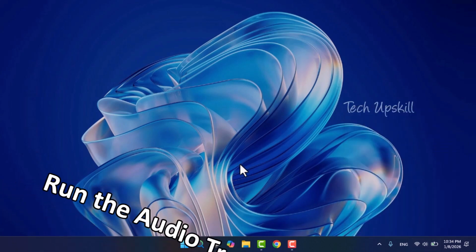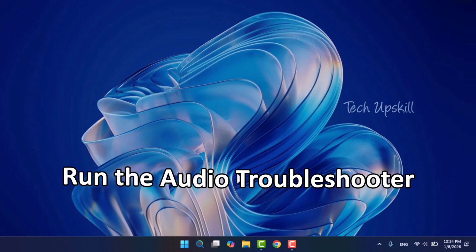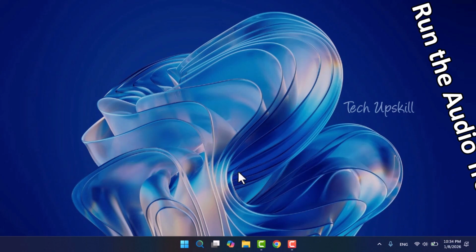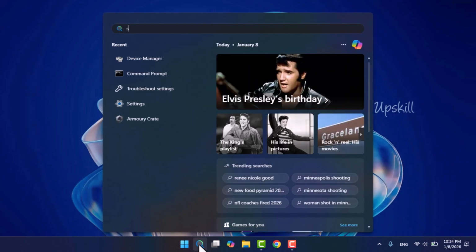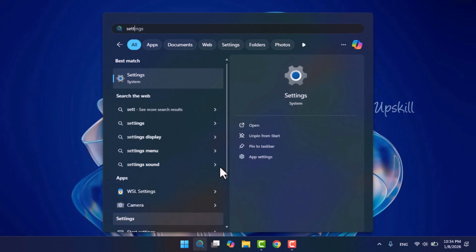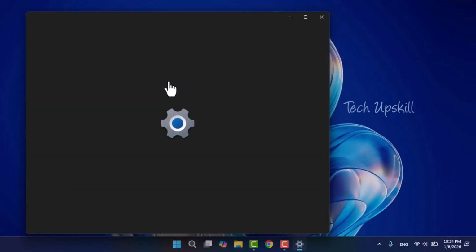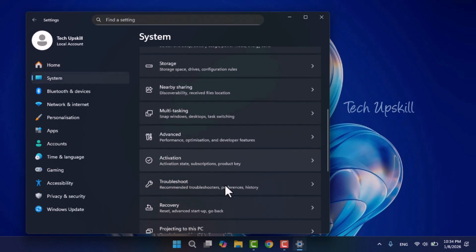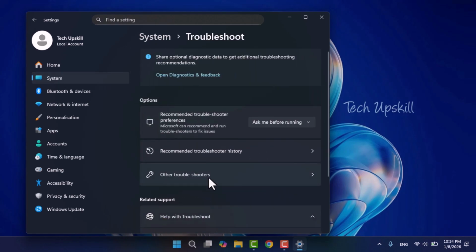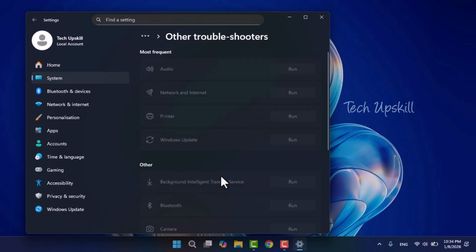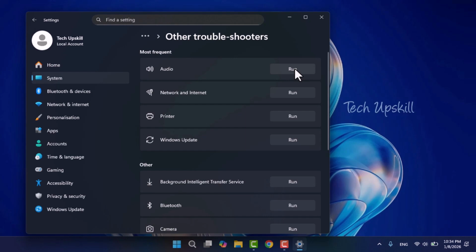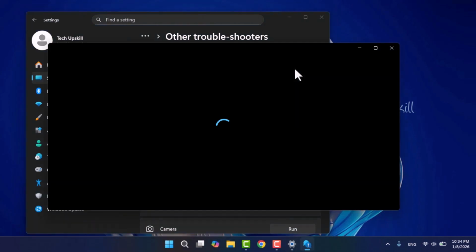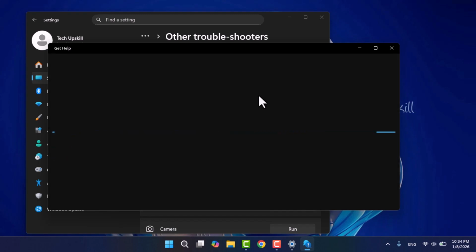Step 2. Run the audio troubleshooter. Go to the Windows search bar and type Settings. Open the Settings app, select System, scroll down to Troubleshoot, and click Other Troubleshooters. Find the audio option and click Run. This will automatically detect and fix issues. Once done, close everything and restart your system.